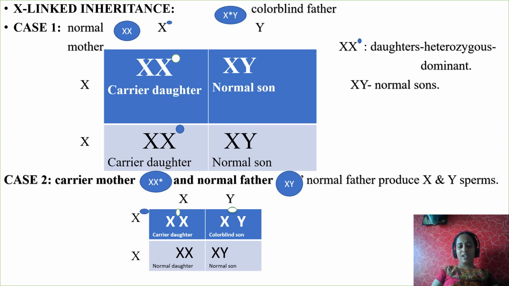Say the probability, or phenotypic characteristics now. How many carrier daughters are there? 1. How many colorblind sons are there? 1. How many normal daughters are there? 1. How many normal sons are there? 1. So if a carrier mother marries a normal father, out of 4 children, 1 daughter may be carrier, 1 daughter may be normal. If she has sons, 1 son may be colorblind, 1 son may be normal.